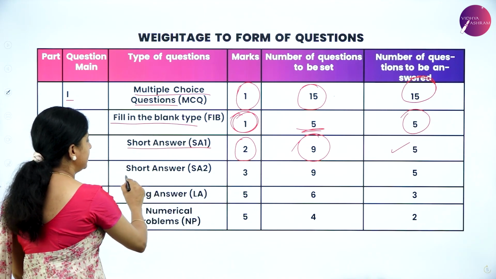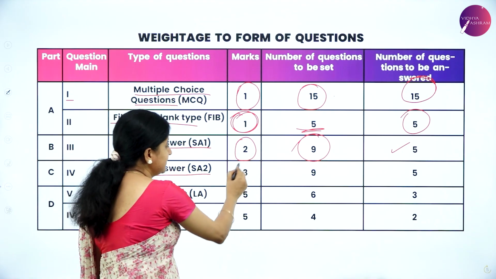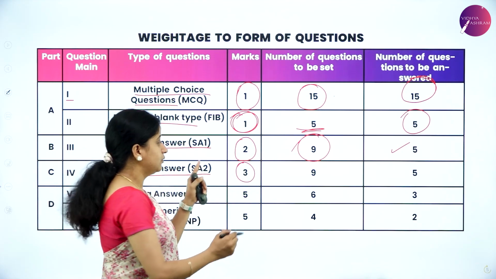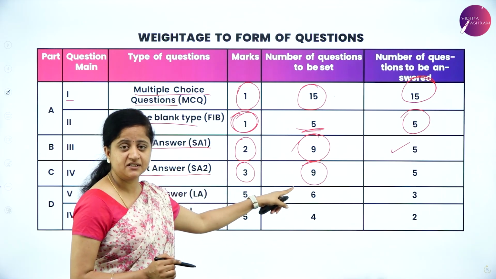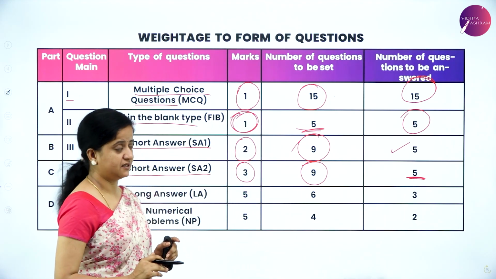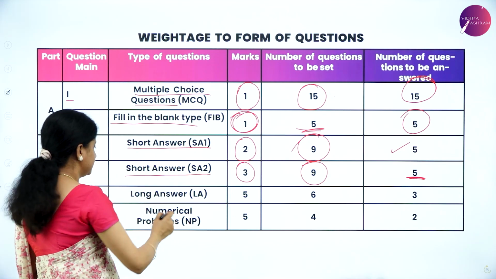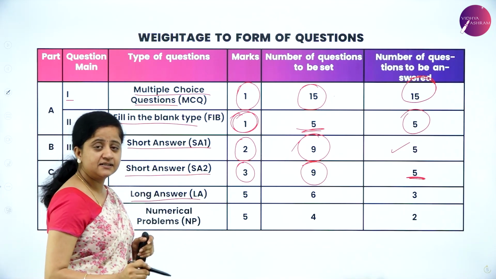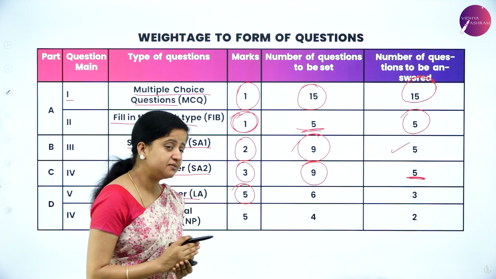Next you have short answer type 2. Each question carries 3 marks. The question paper will contain 9 3-mark questions, out of which you need to answer only 5 questions. So 5 into 3 is 15. That is the 3-mark questions. Next are the long answers, that is 5-mark questions. How many questions will you have in the question paper?